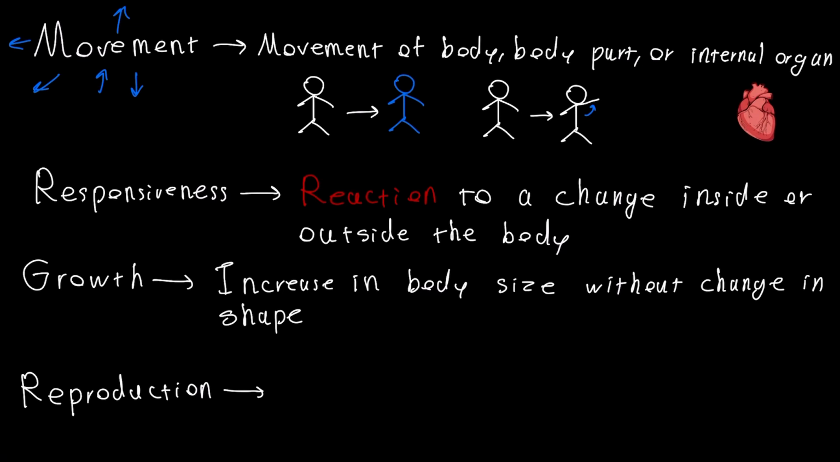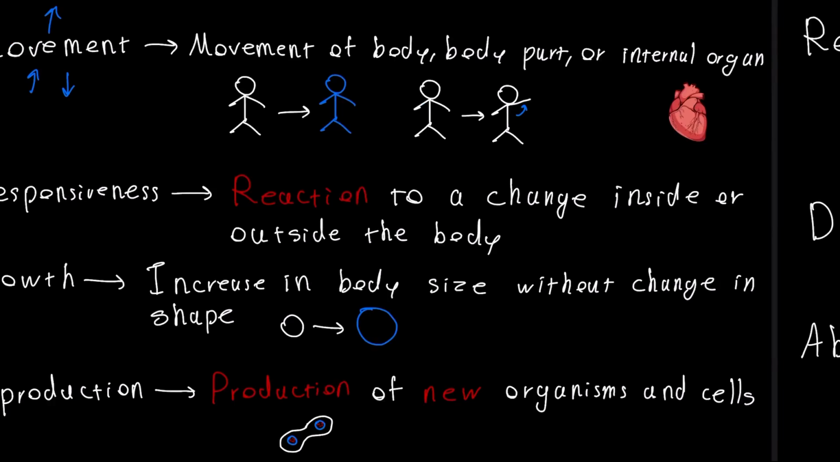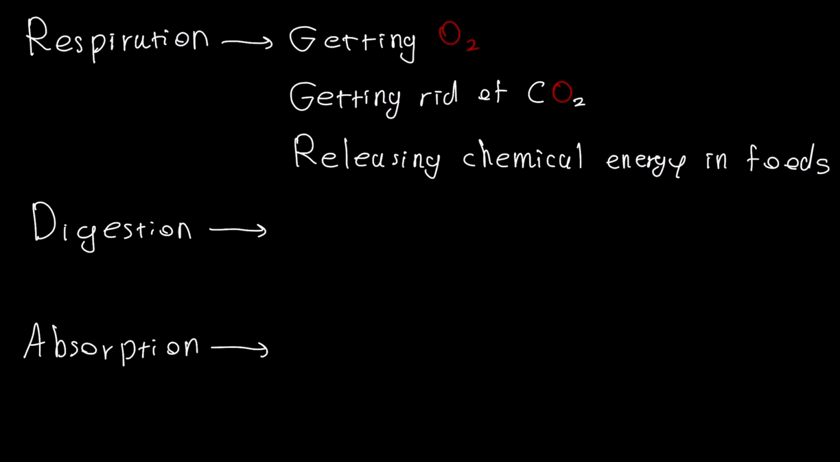Growth is an increase in body size without change in shape. And reproduction means the reproduction of a new organism or reproduction of new cells. Now, respiration means getting oxygen and then getting rid of carbon dioxide in the case of humans. And also, respiration can refer to releasing chemical energy in foods.